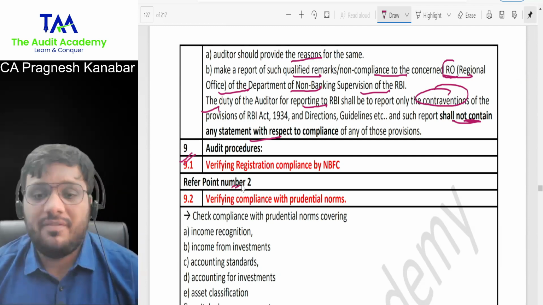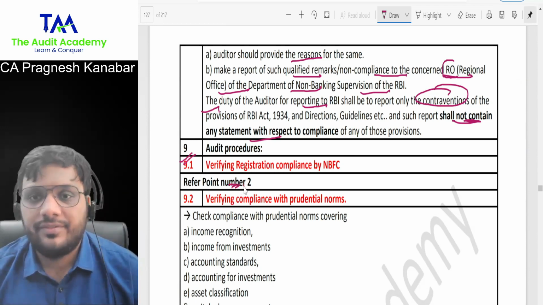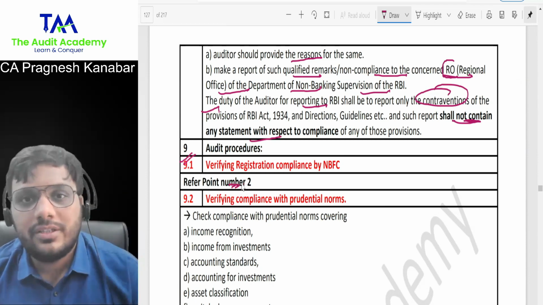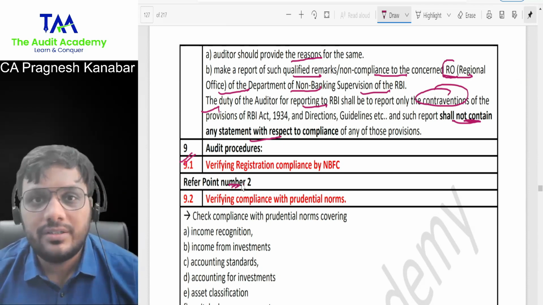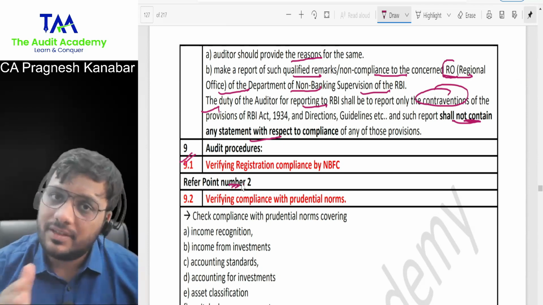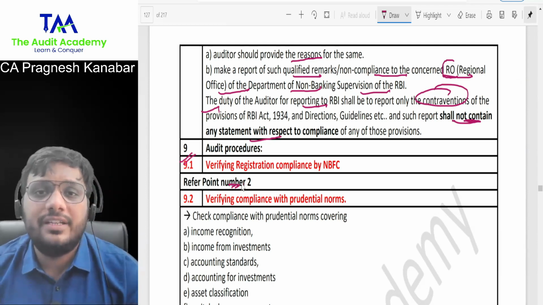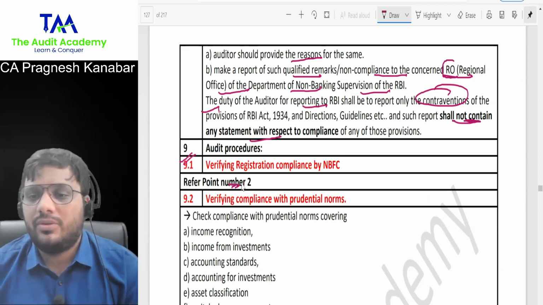Then why have you not given the answer? Wait, I said refer point number 2. You know what the registration requirements are when an NBFC is supposed to get registration. So as an auditor, you just write: check whether, check whether. Check whether their financial assets, and their total financial income, is more than 50% of the total income.